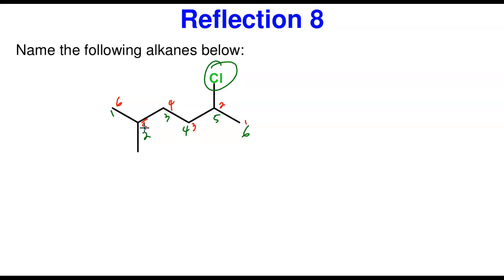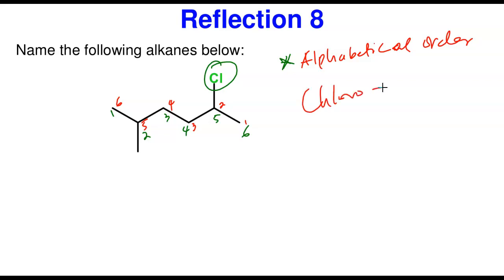That will be a confusion. Where do I now count from? What decides? Look at what decides. What decides at this point will be the alphabetical order. In alphabetical order, which comes first? Chloro is C. Methyl is M. So C will come first. What does that mean?